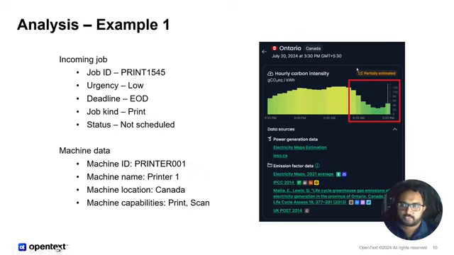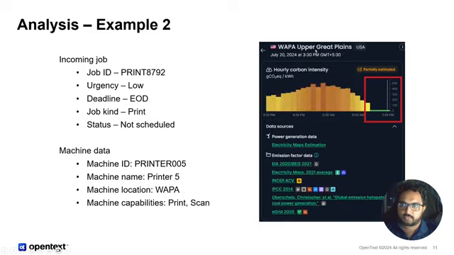This data is obtained from an open source location, which we will see in the next slides. And I'll show one more example. This is in USA, and you can see here also throughout the day, the spike is very high, but at this specific time frame, it's almost 0. So scheduling a job at this time frame will greatly help the environment.